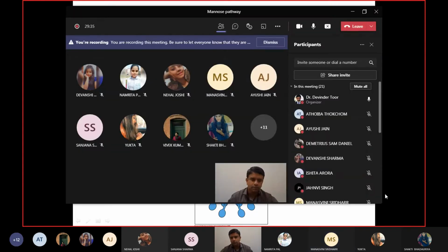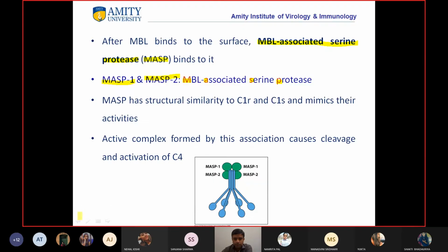So proteases are basically proteins that cleave proteins, right? So obviously we have to cleave the complement proteins. These serine proteases are associated with MBL, and they are called MASP1 and MASP2.